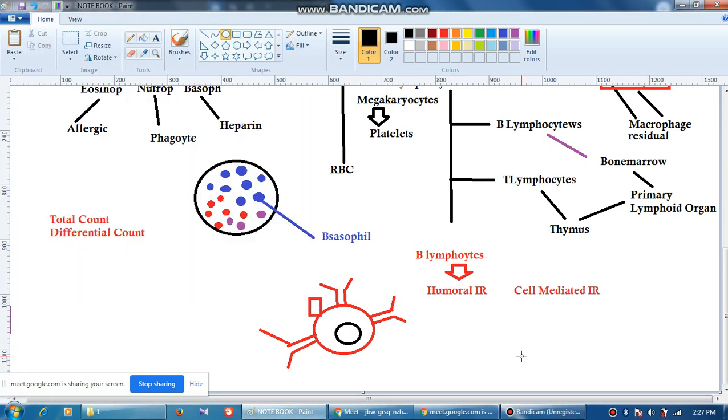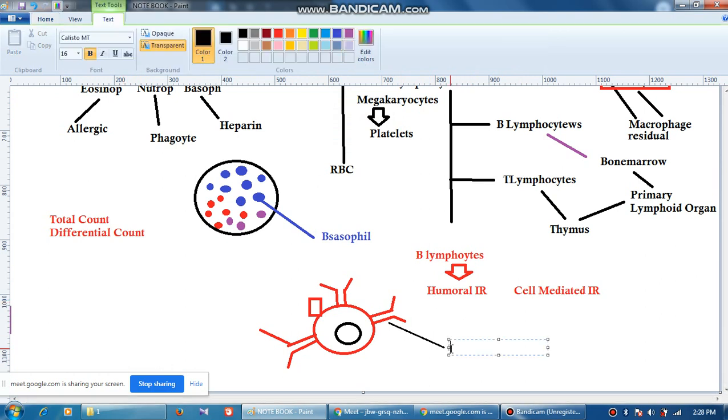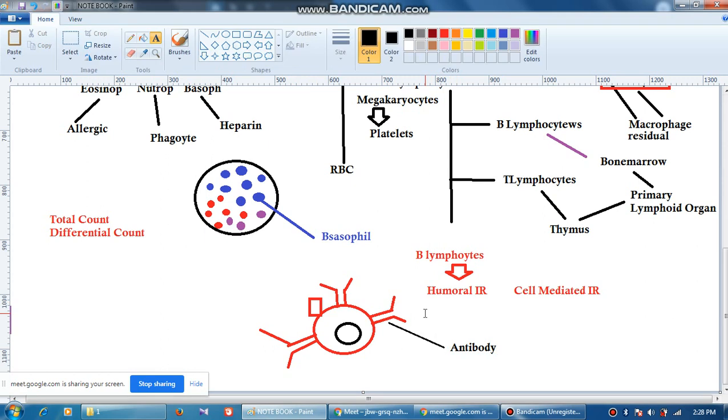On the surface there will be receptors, or shall I say surface antigens. Now what are these surface antigens? These receptors are also known as antibody molecules. So what is the major function of B lymphocytes? The major function of B lymphocyte is to generate antibody. These antibodies reside on the surface of the B lymphocyte.